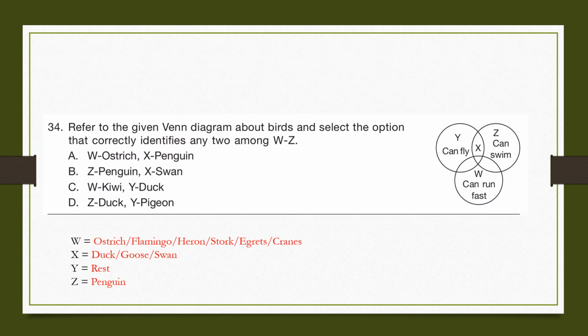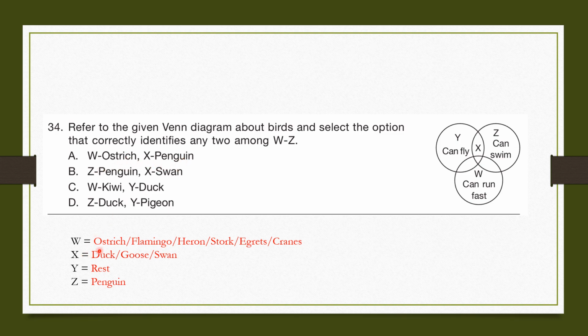Question number 34. Refer to the given Venn diagram about birds and select the option that correctly identifies any two among W to Z. A. W is ostrich. So if you look at W, it can only run fast. So W can either be ostrich, flamingo, heron, stork, egret or cranes. So W is one ostrich. So W is correct.